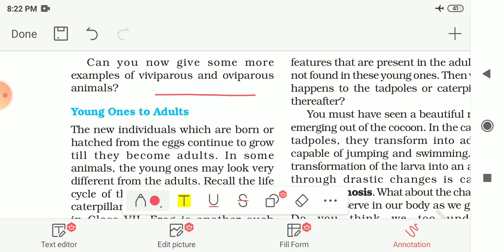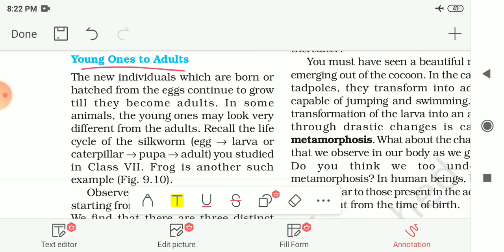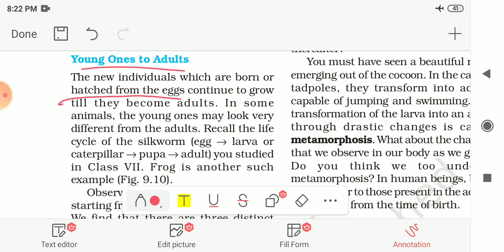Now let us see the next topic, young ones to adults. How do these animals grow to adults? The new individuals which are born or hatched from the eggs continue to grow until they become adults, and in some animals the young ones may look very different from the adults. Here the examples are given to you.